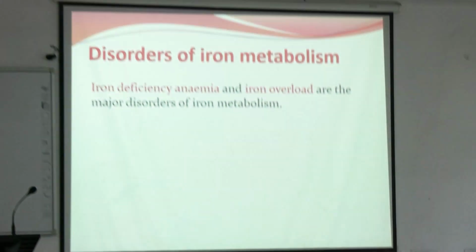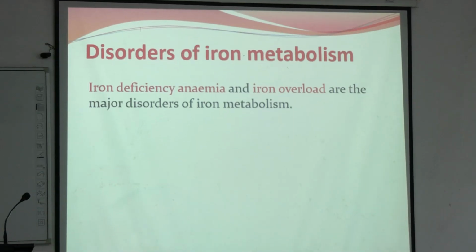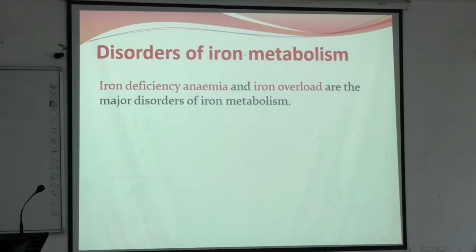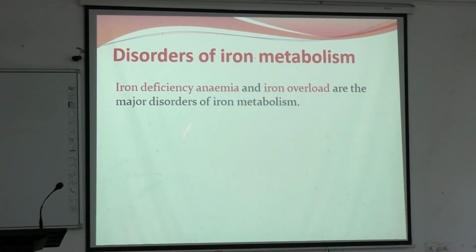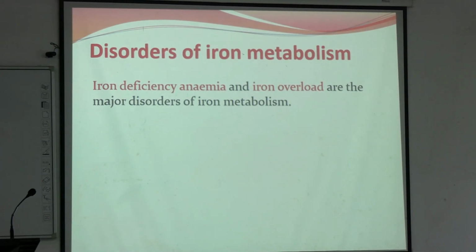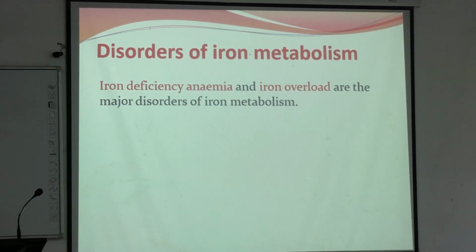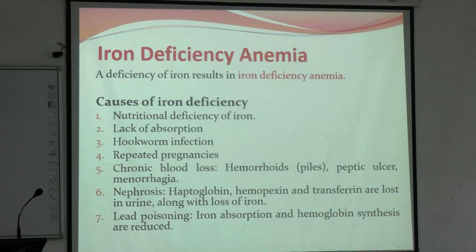Now coming to disorders of iron metabolism. So, any metabolism disorder can be because of excess or low. So, when there is deficiency, it will lead to iron deficiency anemia, and when there is iron overload, there will be hemosiderosis. Okay, these are the 2 major disorders. Now coming to iron deficiency anemia. Iron deficiency anemia results from iron deficiency, very easy.